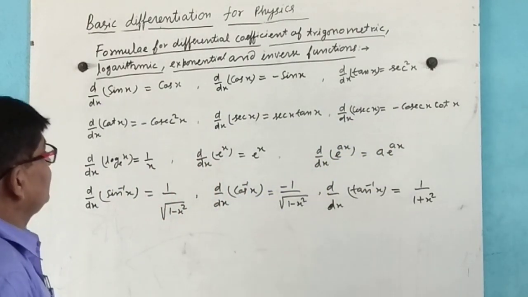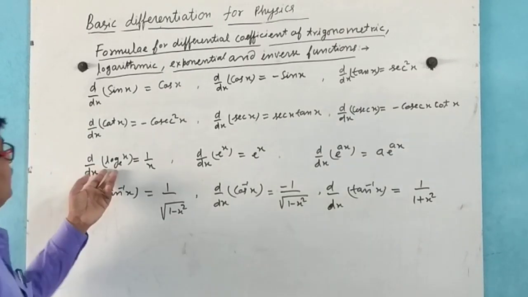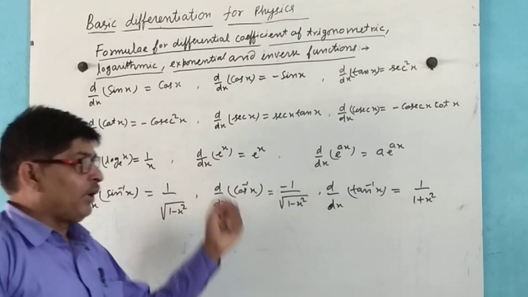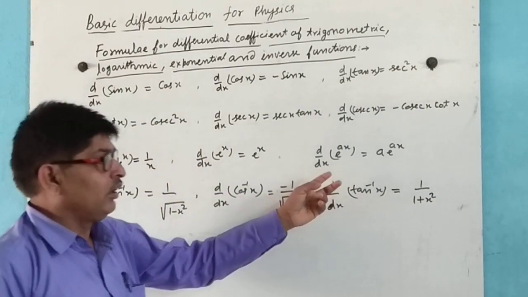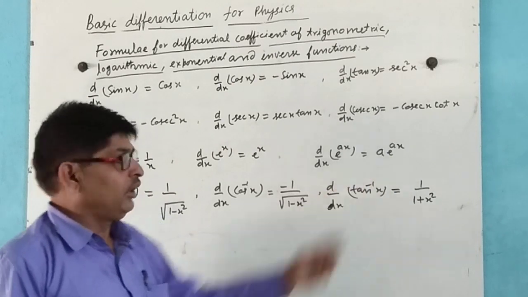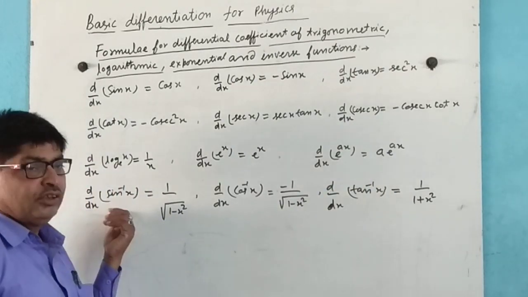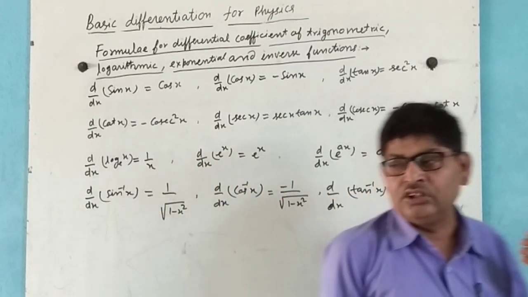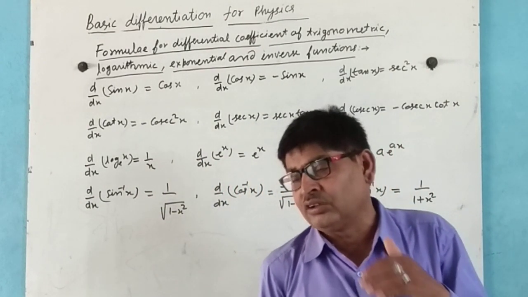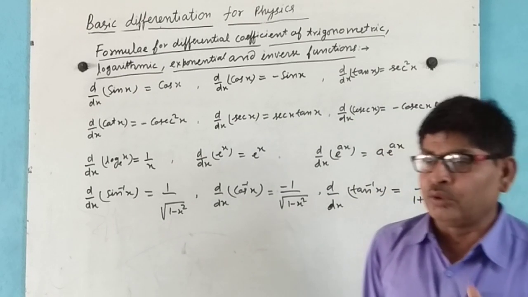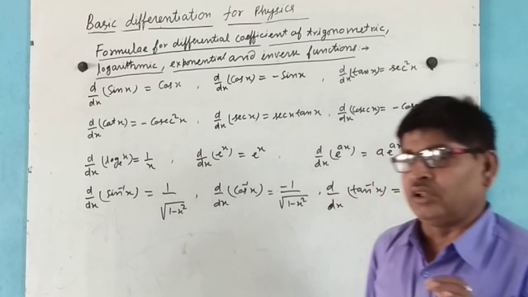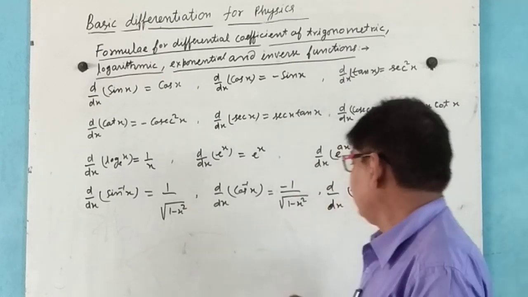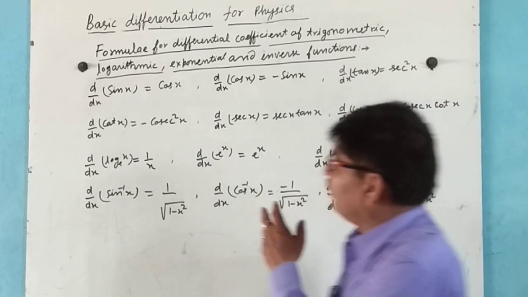In the similar sense, d by dx of log x is 1 by x, e to the power x is e to the power x, and e to the power ax is a e to the power ax. Sin inverse x is 1 by under root 1 minus x square, cos inverse x is minus 1 by under root 1 minus x square, and tan inverse x is equal to 1 by 1 plus x square.